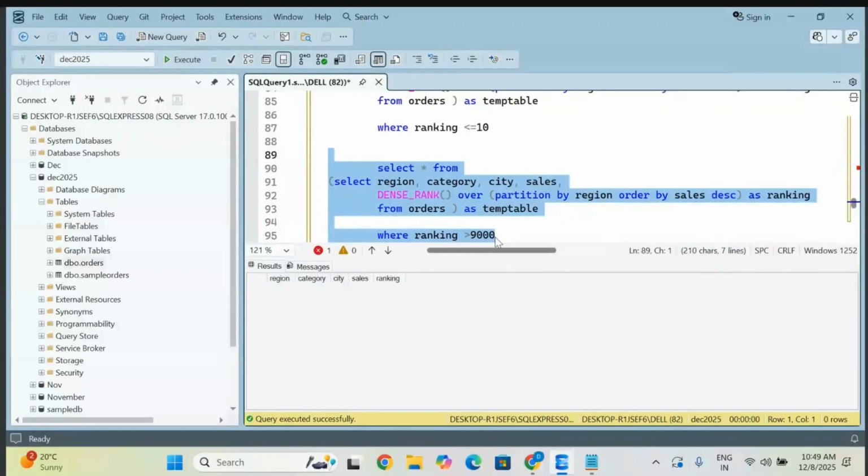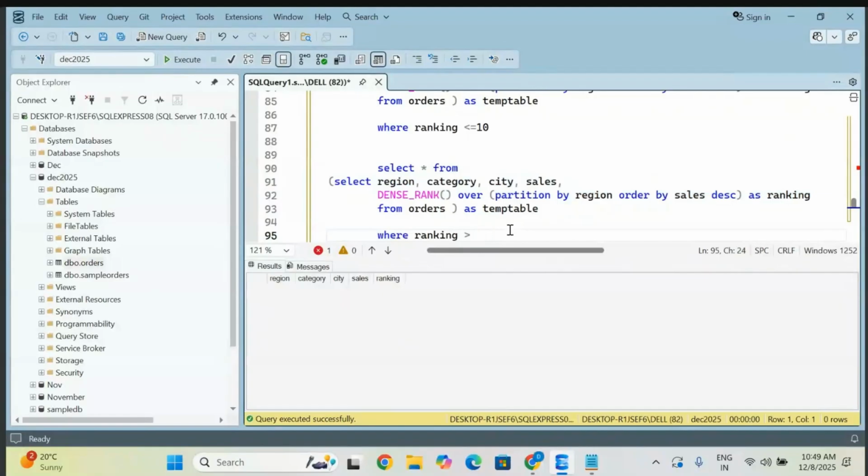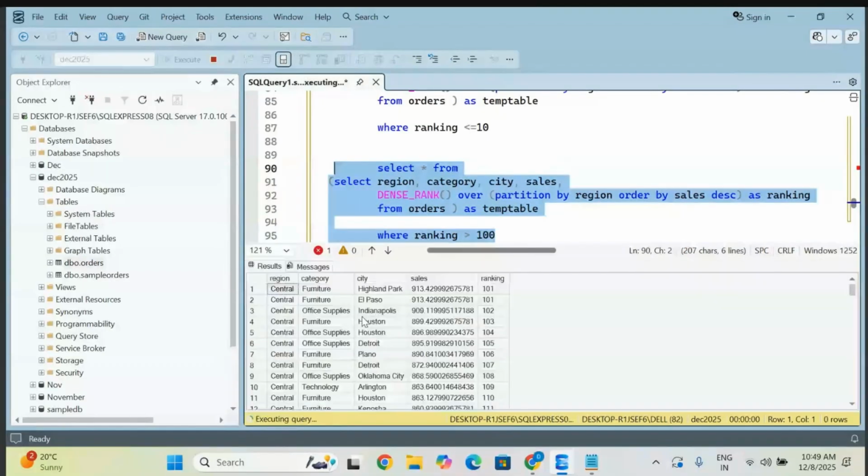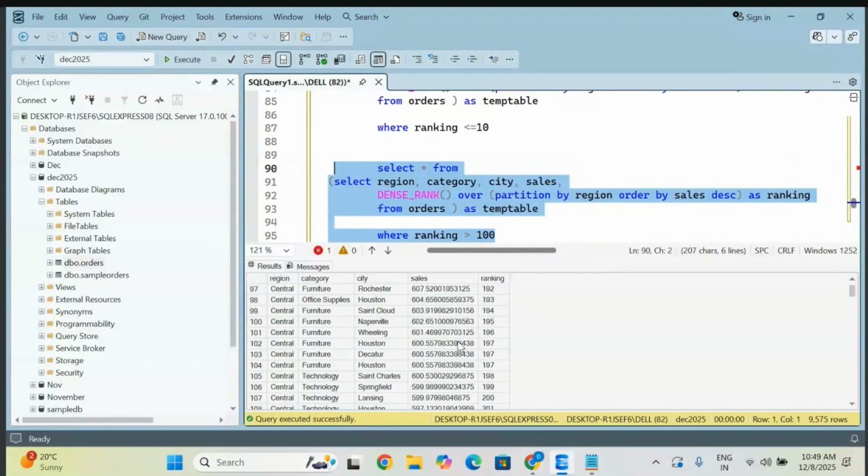Are you getting anything? No. Let me give 100, a small amount. So you will get ranks above 100. The partition is also there, and for each partition it starts from whatever number you give here. Simple thing. Let me check the next one. Central region only, we have partition by region only, remember. Don't get confused.